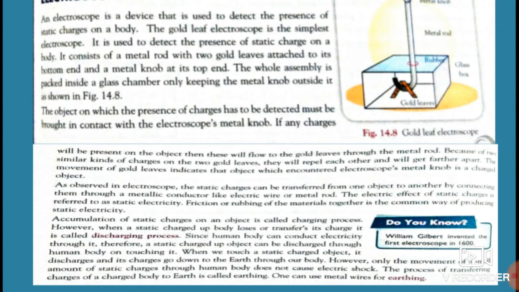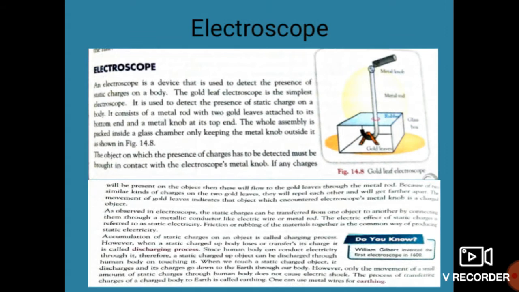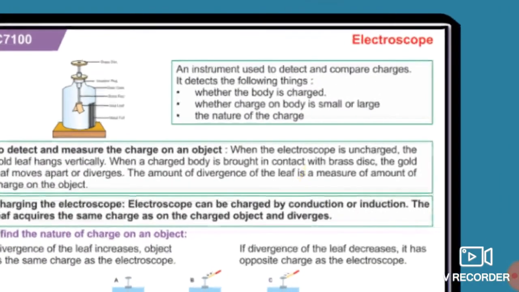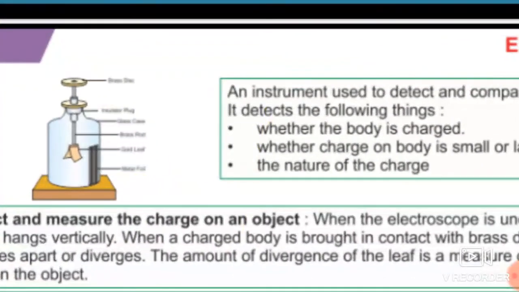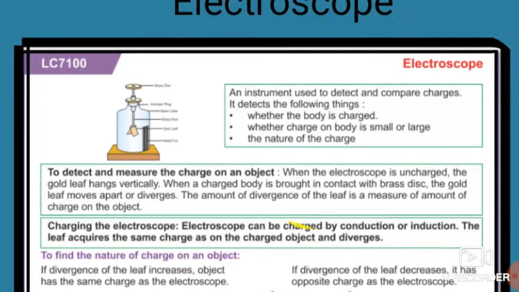So this is all about charges, static electricity, and the device which measures these static charges, that is the electroscope. See students, this is also a figure of an electroscope. Here is the central idea, or short note, where in short we summarize what an electroscope is.